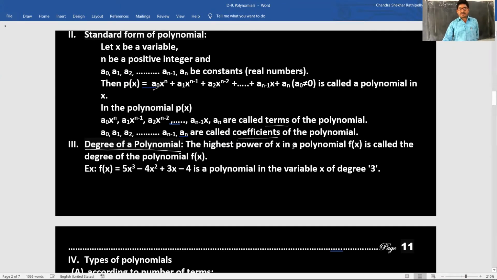The highest power of x in a polynomial f of x is called the degree of the polynomial f of x. So in this, f of x is equal to 5x cube minus 4x square plus 3x minus 4 is a polynomial in the variable x of degree 3. So in this, what is the highest